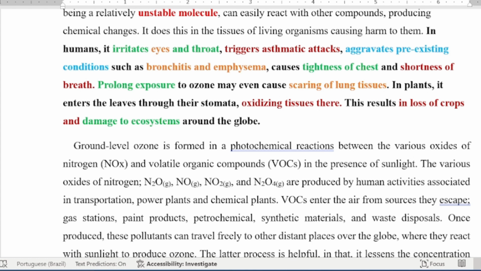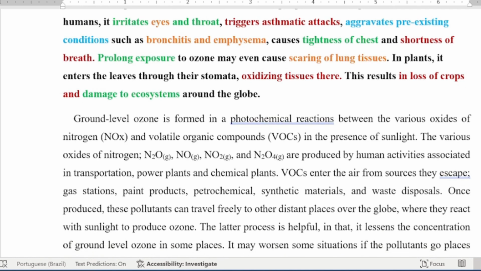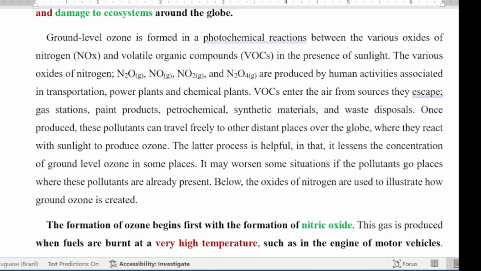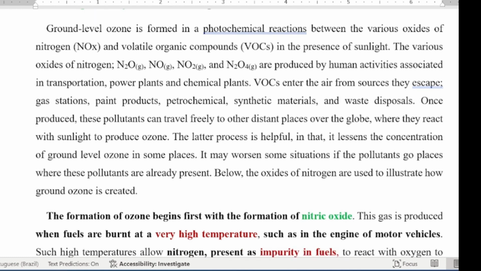In plants, it enters the leaf through their stomata, oxidizing tissues there. The result is a loss of crops and damage to ecosystems around the world. There are two ways by which tropospheric or ground-level ozone is formed. One is when VOCs, or volatile organic compounds, react with sunlight, and the other is when the oxides of nitrogen react with sunlight. Only the second way will be described, since the first is too complex and difficult to understand.